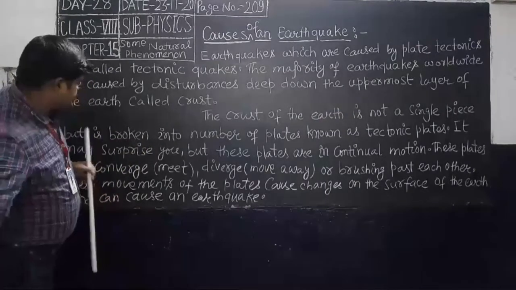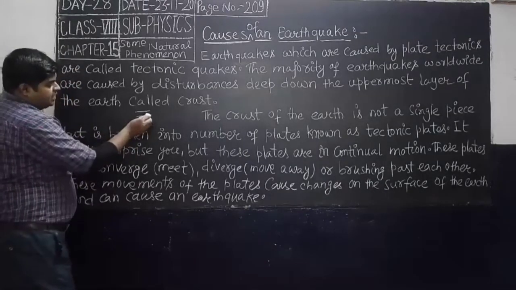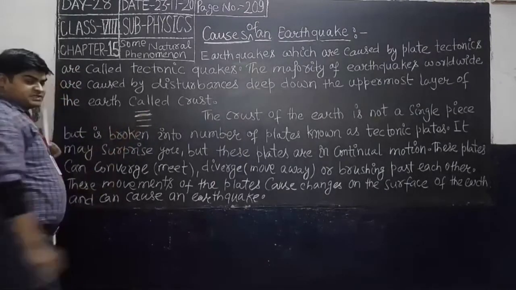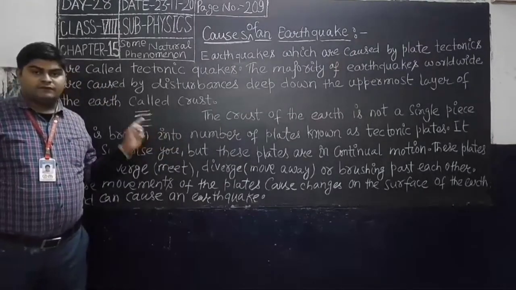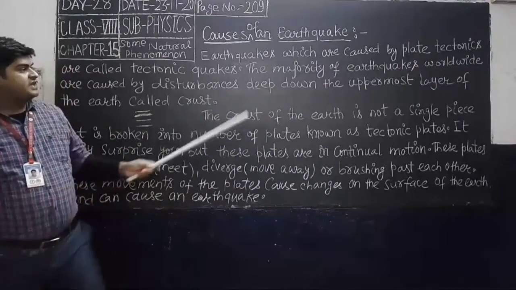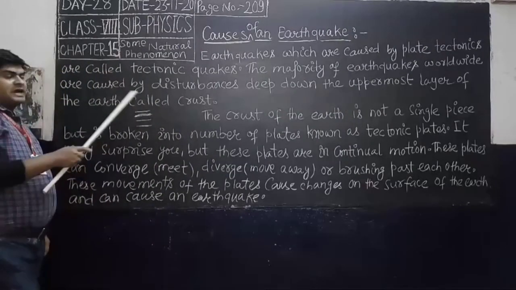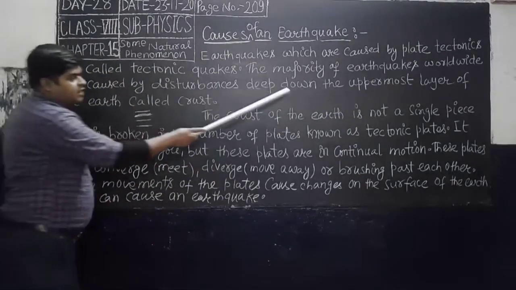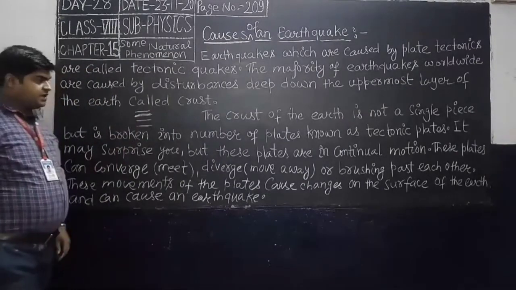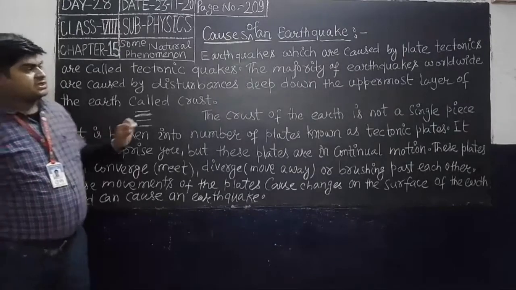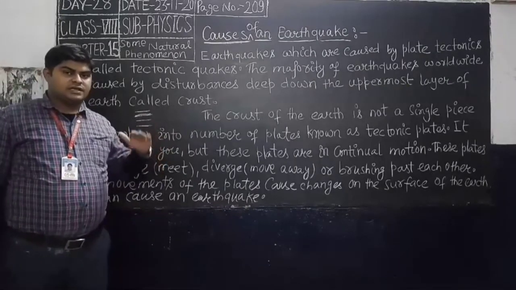Suppose this is the crust layer, this is the mantle layer, and this is the core layer. So the earthquake will happen like this, that means at the upper part of the mantle and the lower part of the crust. So we can say that the majority of earthquakes worldwide are caused by the disturbance deep down in the uppermost layer of the earth called crust. So earthquakes occur in the crust layer, the uppermost layer of the earth.